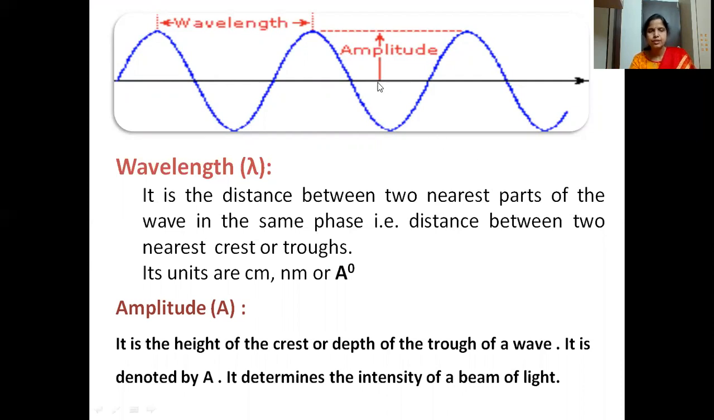From the middle point here, this is the height of the crest, or you can measure the depth of the trough. So the amplitude is the height of the crest or the depth of the trough. It is denoted by A, and it determines the intensity of the beam of light. The higher the amplitude, the higher the intensity of the light.